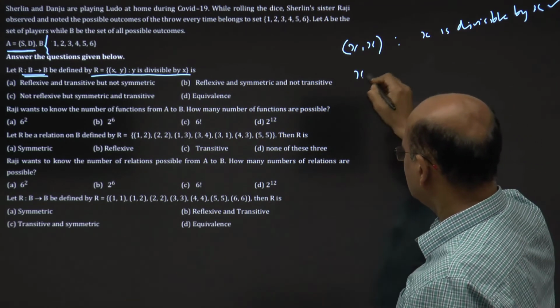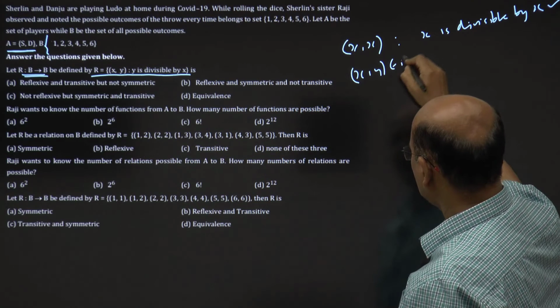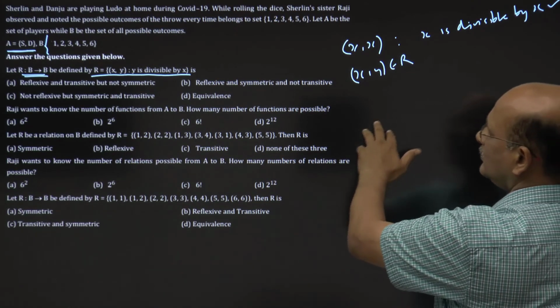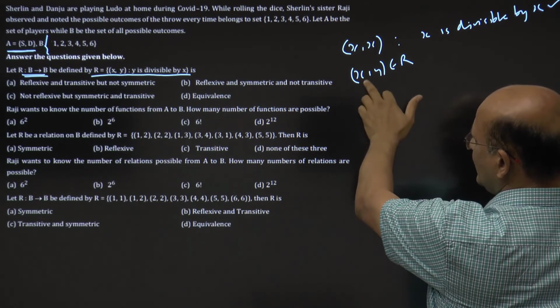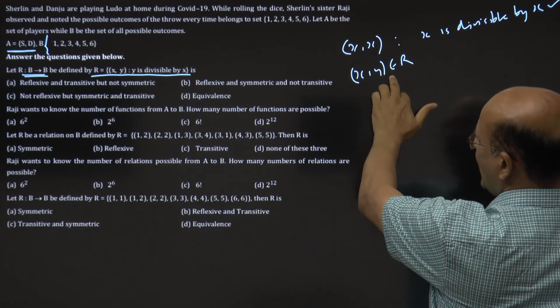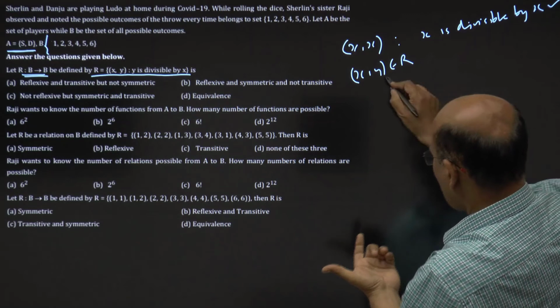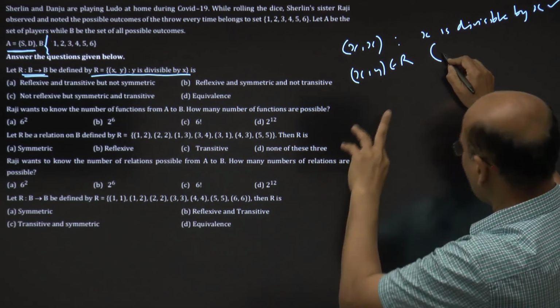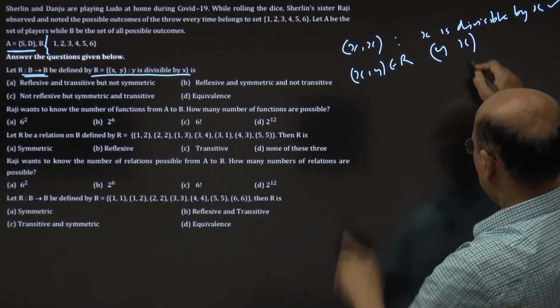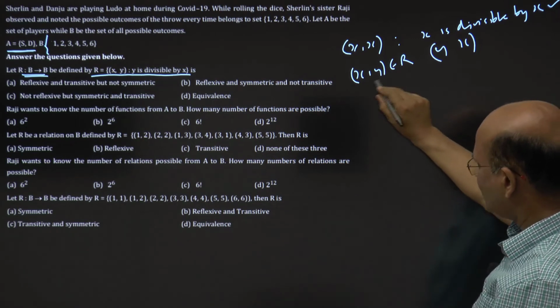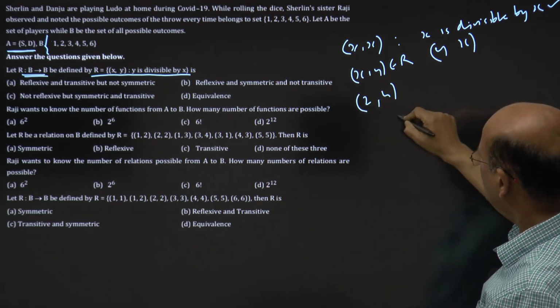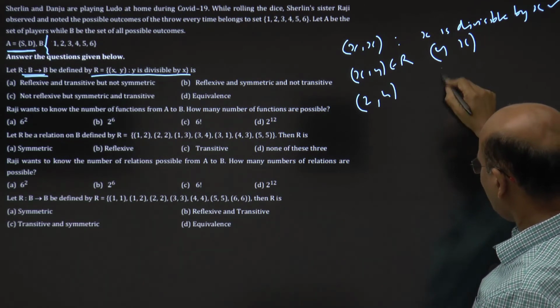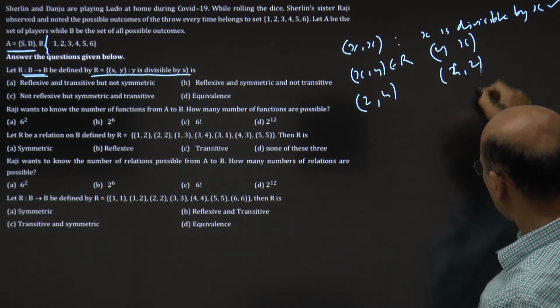Now second case, (x, y) belongs to R. What does that mean? Y is divisible by x. If y is divisible by x, can you say the reverse? Suppose this is 4 and this is 2, so in this case it will be (4, 2).